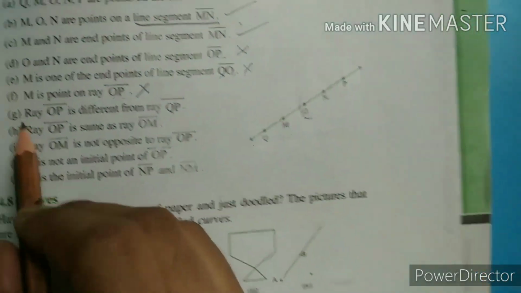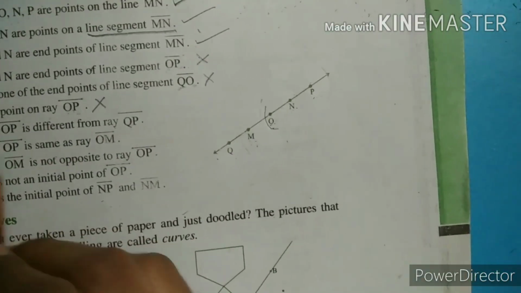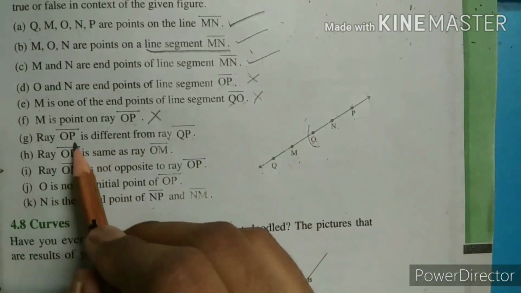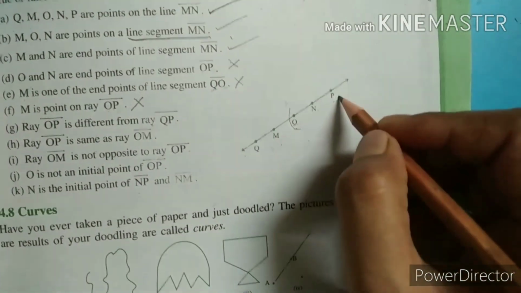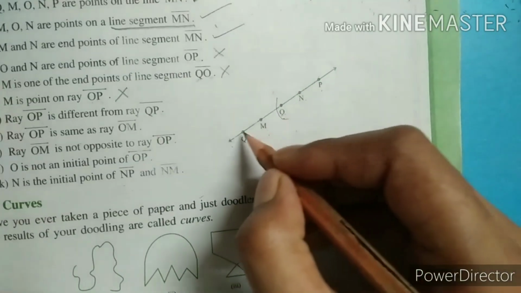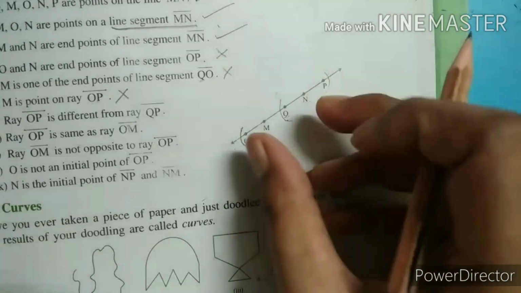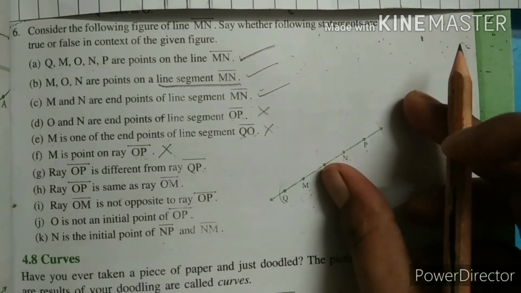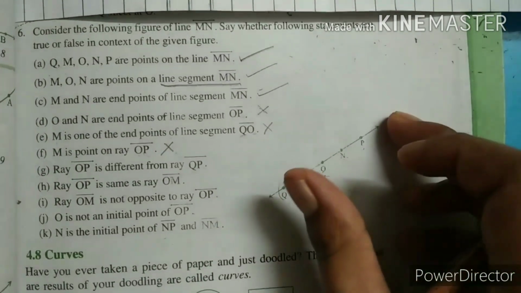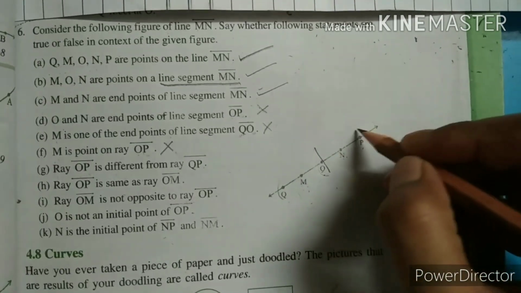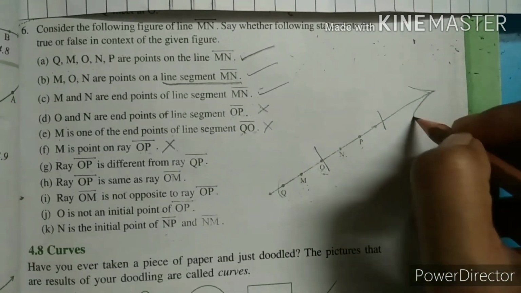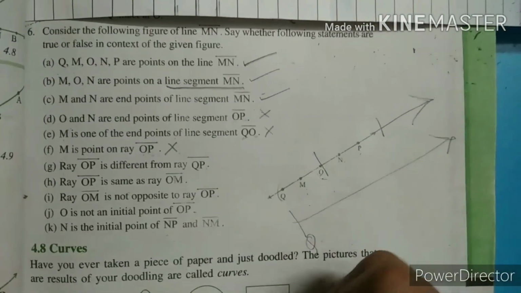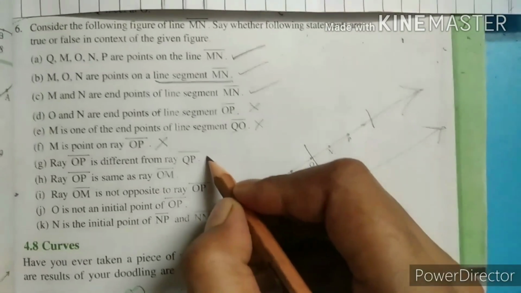Now G: ray OP is different from ray QP. Where is OP? Here is OP. OP is different from QP. Where is QP? Here. One time they are talking about the ray from here going on endlessly, and the other time they are talking about the ray starting from Q and going on endlessly. So they both are different. That's why this statement is true.